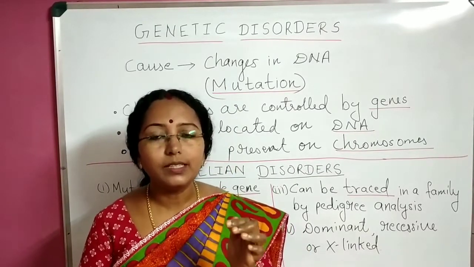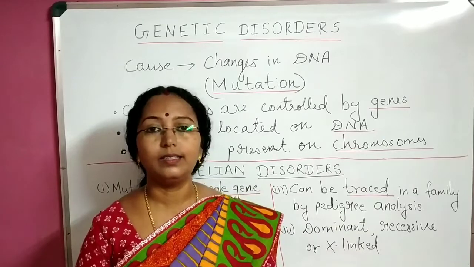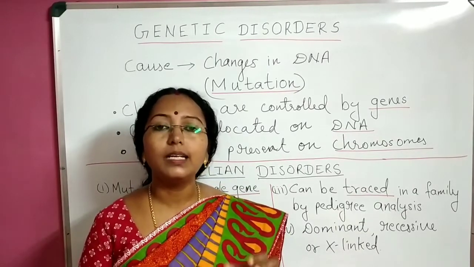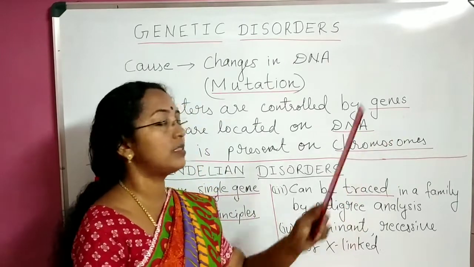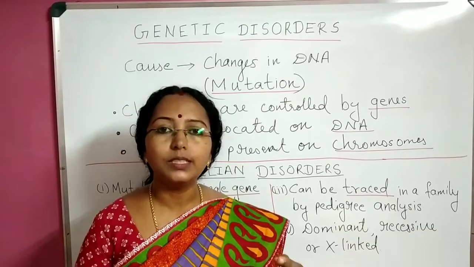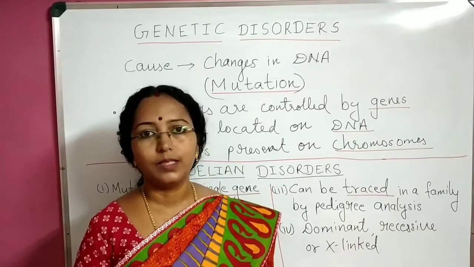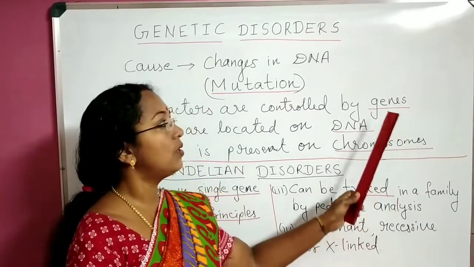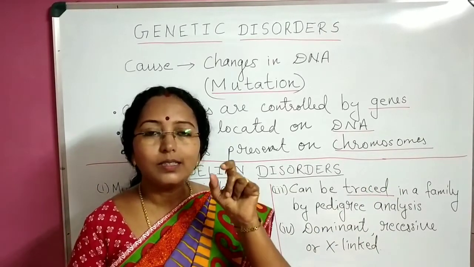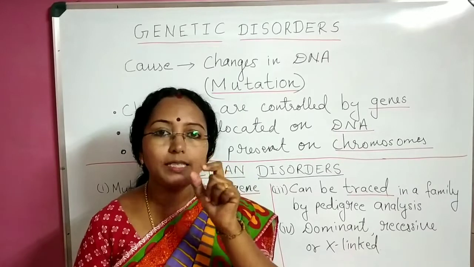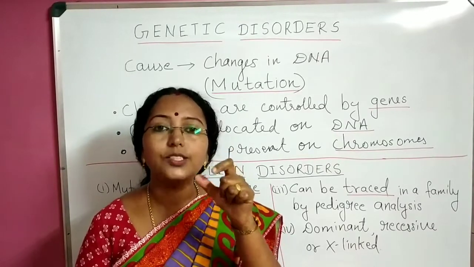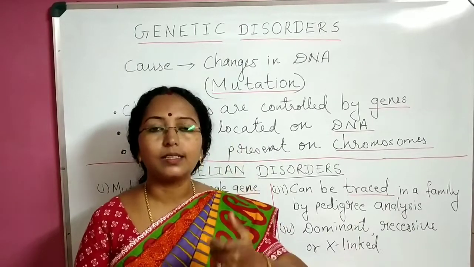There is a set of genetic disorders which are inherited, and those genetic disorders are basically linked with genes. It may be a single gene, 2 genes, 3 genes, it may differ. So genetic disorders which are caused due to dysfunctioning or any change in a particular gene, there's a chance that they are inherited.